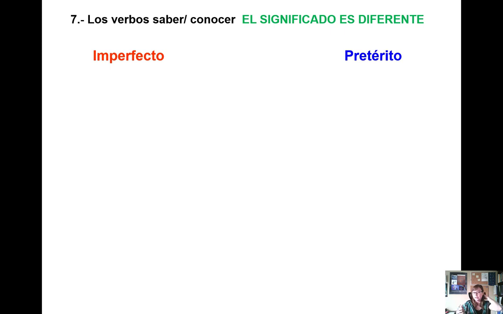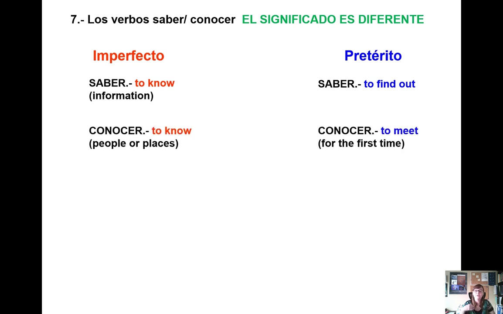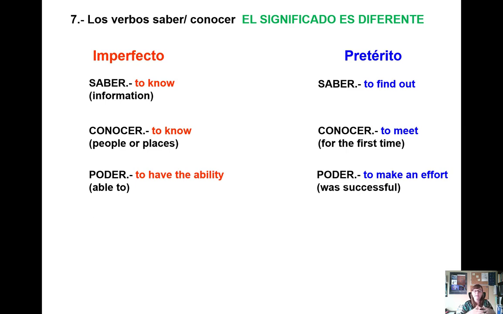Now, we also have some different verbs that change when we use them in imperfect or preterit. For example, saber in the imperfect form means to know. Saber in the preterit form is going to be to find out. Conocer in the imperfect means to know. Conocer means to meet in the preterit tense. Poder in imperfect is going to be I have the ability or had the ability in the past. Preterit would mean I made an effort but I wasn't successful.